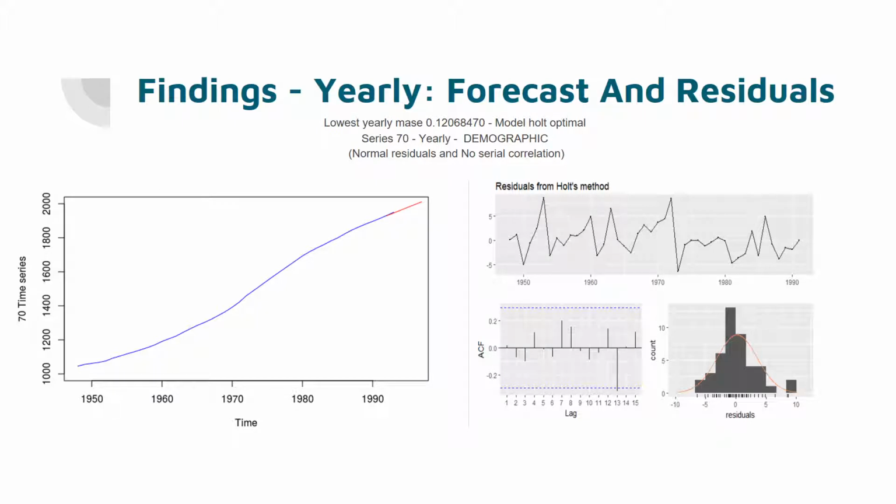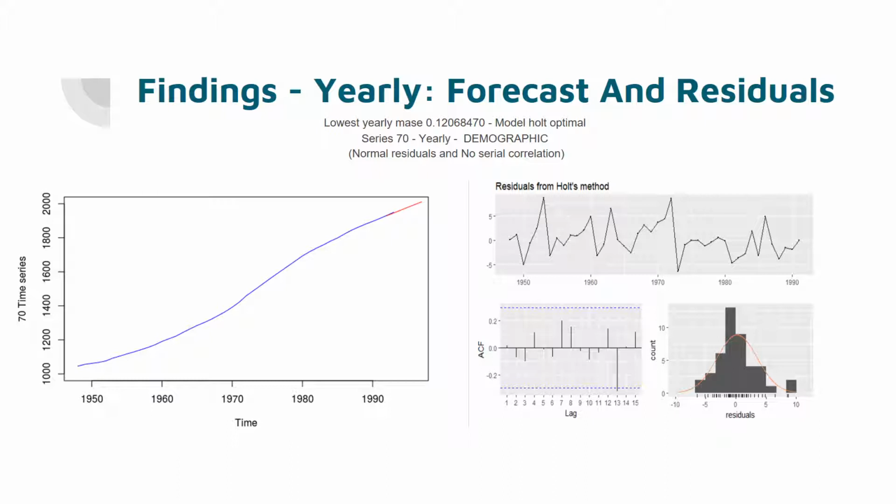Now, let us take the final frequency, the yearly data. The best model chosen for yearly data is the ANN optimal model, which basically says that there are no trend or seasonality components in the model. The residuals are all normal and they also don't have any significant serial correlations.